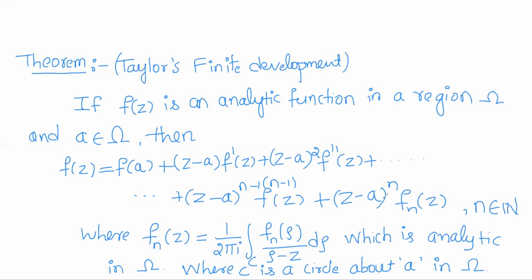So this representation holds for any positive integer n.